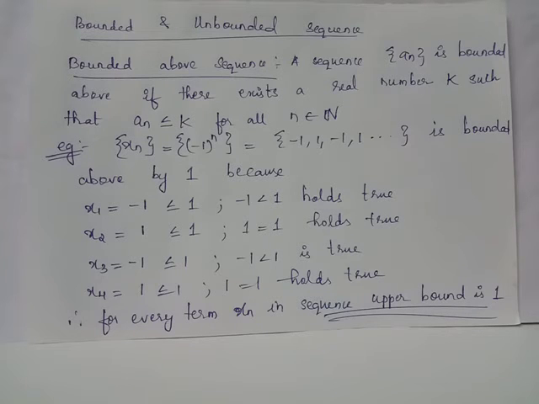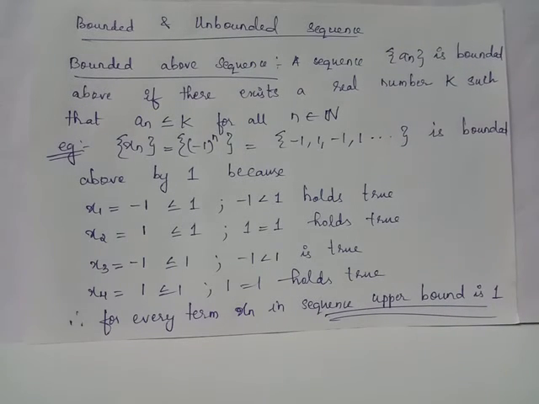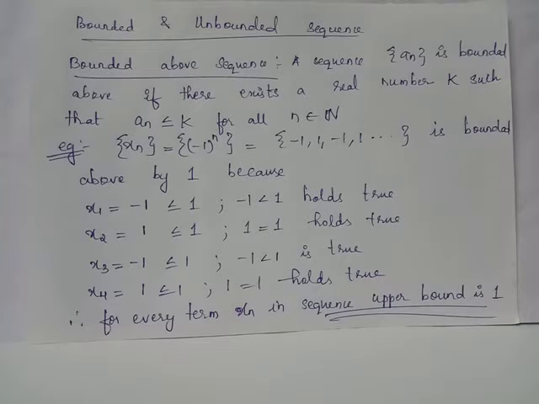This is the situation when you consider the remaining terms x5, x6, x7 and so on. All those terms with suffixes which are odd numbers will have minus 1 as the value, and minus 1 will be strictly less than 1. All those terms with even numbers as the index or suffix, for example x2, x4, x6 and so on, will have value equal to 1, and it coincides with 1 itself.